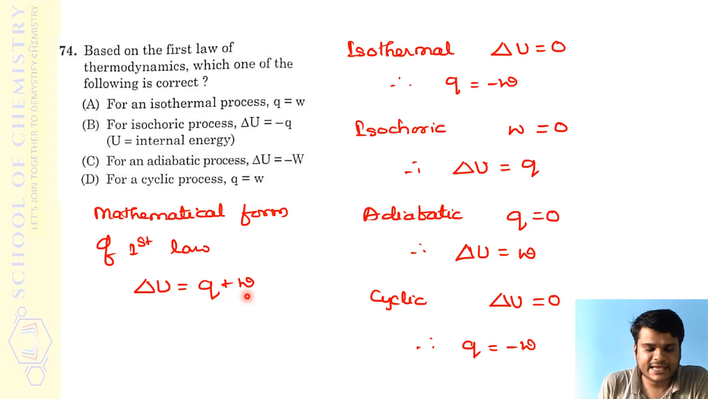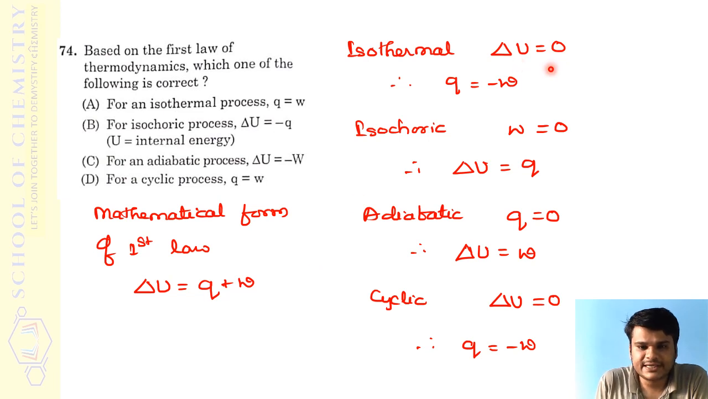If you keep this as the basic equation, then for an isothermal process, delta U is equal to 0, right? For an isothermal process, the change in internal energy is zero. Temperature is constant, so internal energy does not change. Therefore delta U has to be 0.